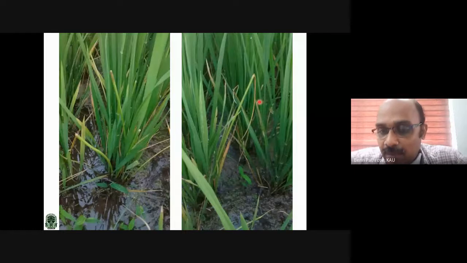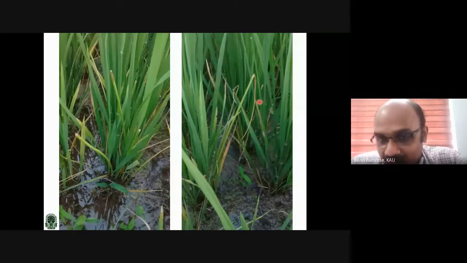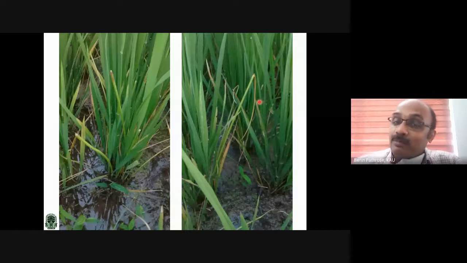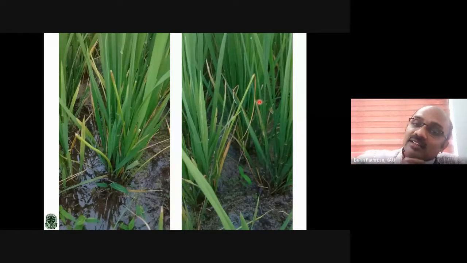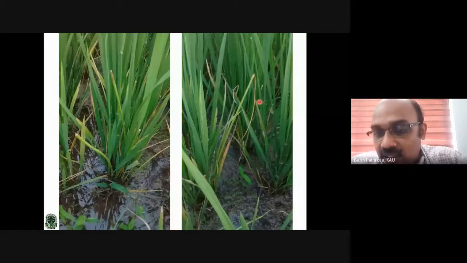What happens? The nature of damage is that the larva moves into the growing point. It feeds on the growing point. It releases a chemical called cecidogen, and that cecidogen makes the leaf sheath convert into a cylindrical gall-like structure, which gets elongated, and the color will be white. At the tip of the cylindrical gall, the onion shoot or silver shoot, we have a reduced leaf blade.